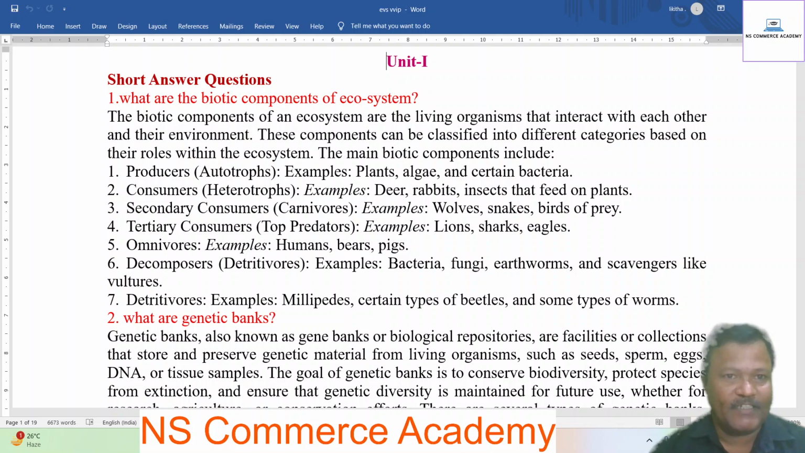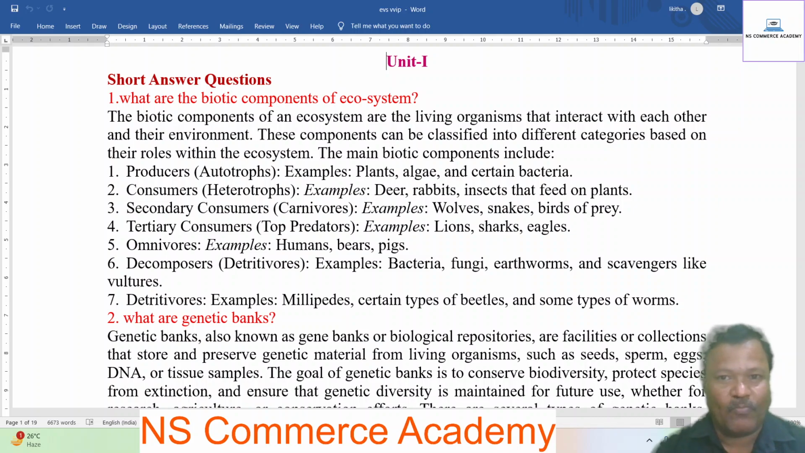Come to the point, short answer questions. First one, what are the biotic components of an ecosystem? The biotic components of an ecosystem are the living organisms that interact with each other and their environment. These components can be classified into different categories based on their roles within the ecosystem.